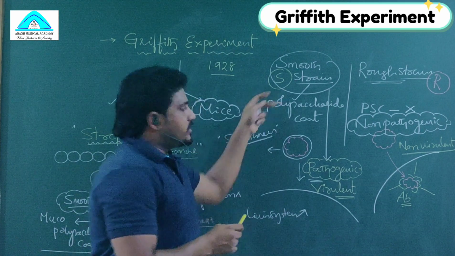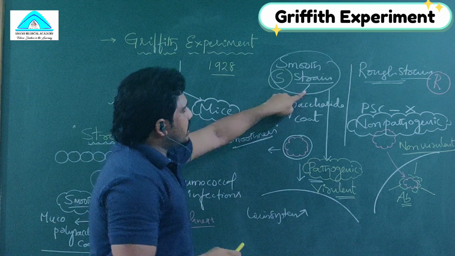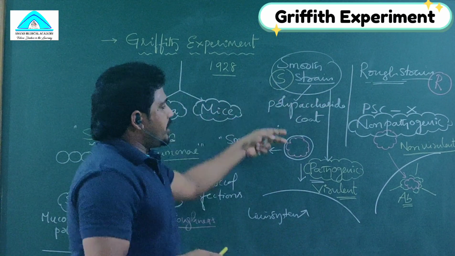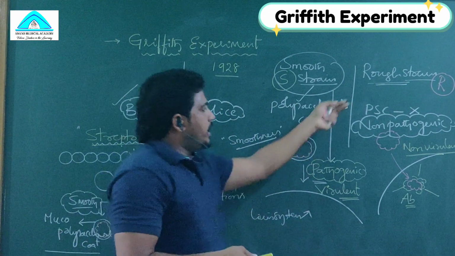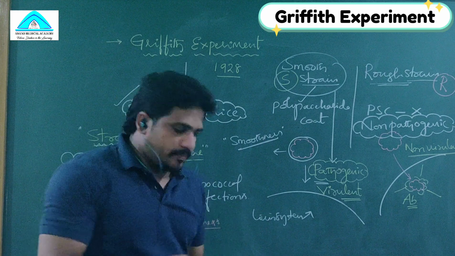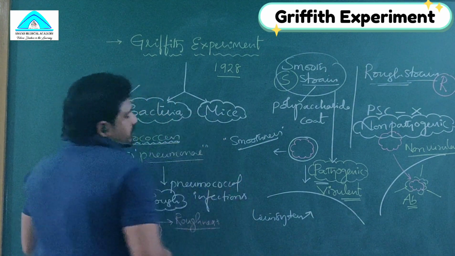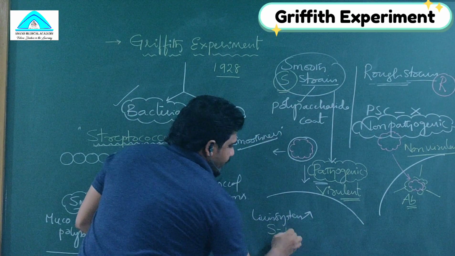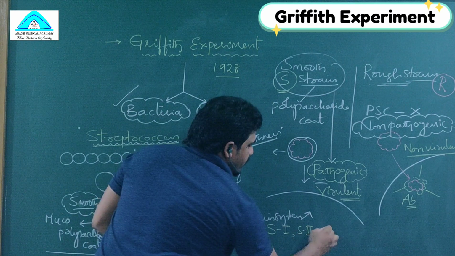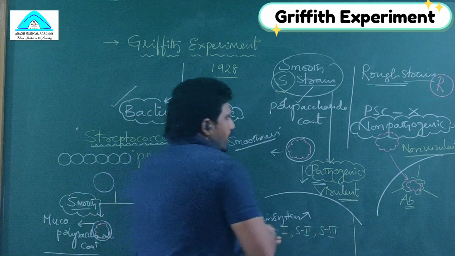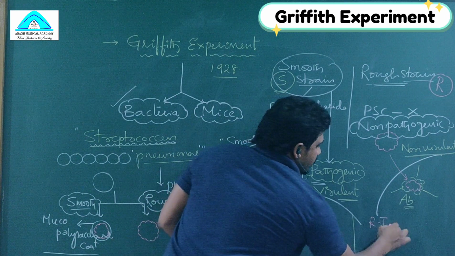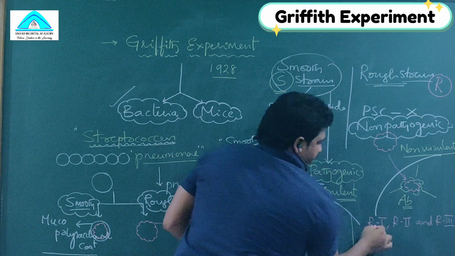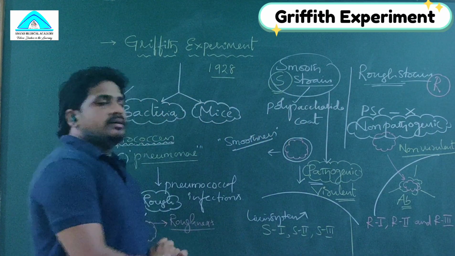Understand? Till now we have seen three important differences. One, the polysaccharide coat is present in the S strain and absent in the R strain. The S strain is pathogenic and virulent, and the rough strain is non-pathogenic and non-virulent. In each strain, Griffith developed three varieties. In smooth strain we can say S1, S2 and S3, and rough strain also R1, R2 and R3. These are the sub-varieties.